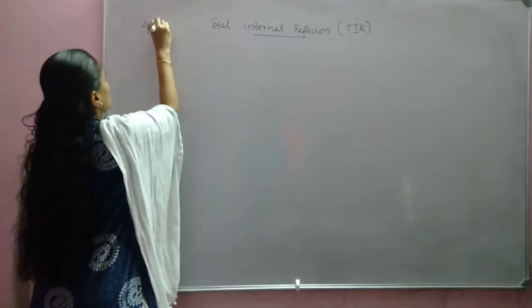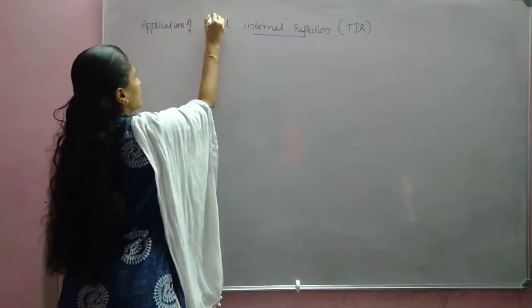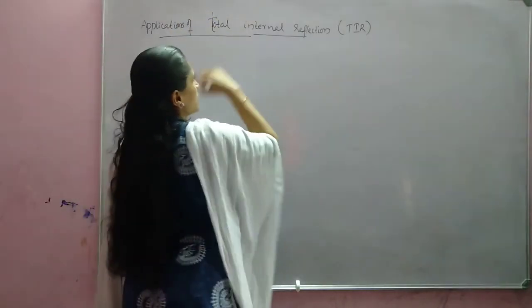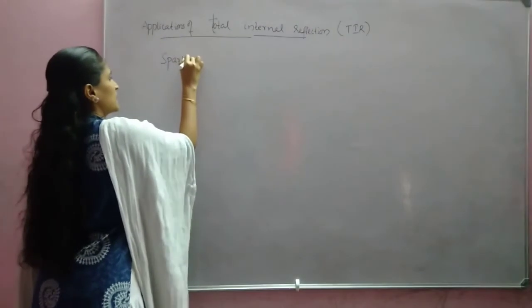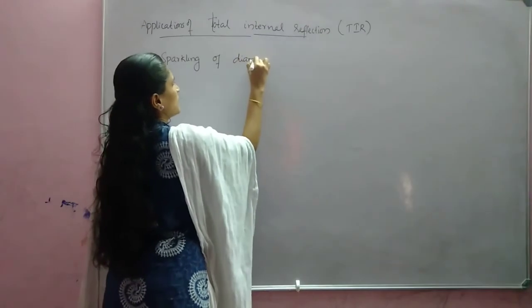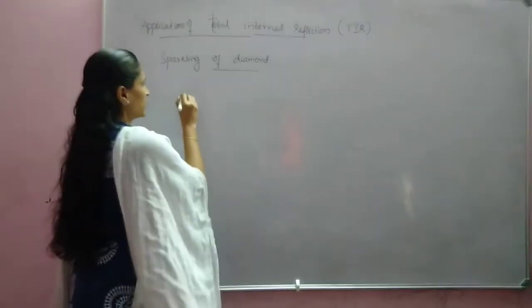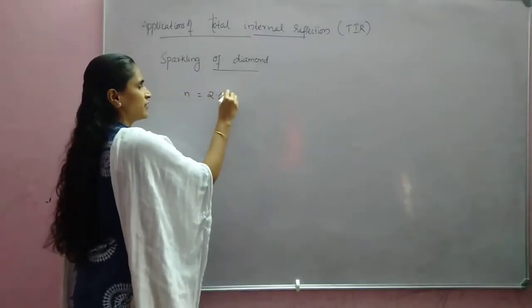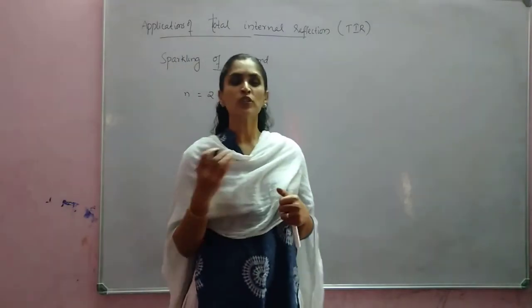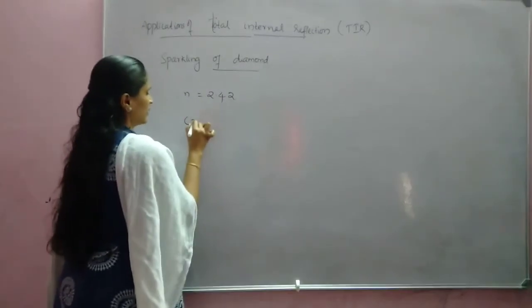Okay. So now we will discuss the applications of total internal reflection. Which are the applications? First one, the sparkling of diamond. We know that diamond has the highest value of refractive index, which is equal to 2.42. Because of this highest value of refractive index, the critical angle will be very, very small.